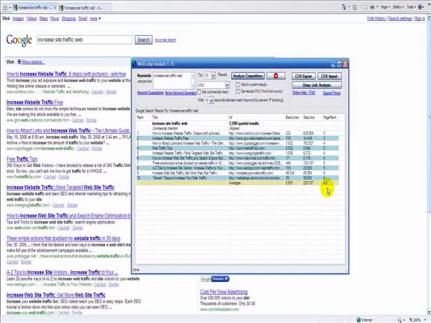Anything 3.0, 4.0 and under, that's pretty doable and fairly easy. Anything higher than that usually is going to be somewhat competitive. It's not that it's not doable. It's just that it's going to take more time and a bit more effort.